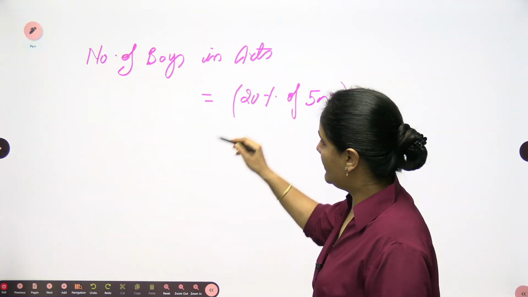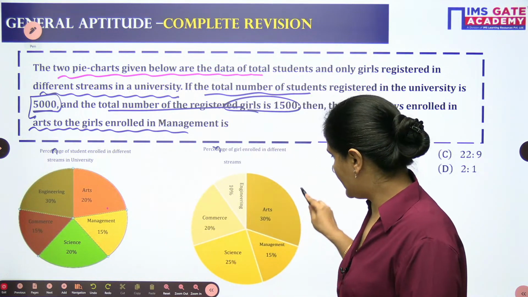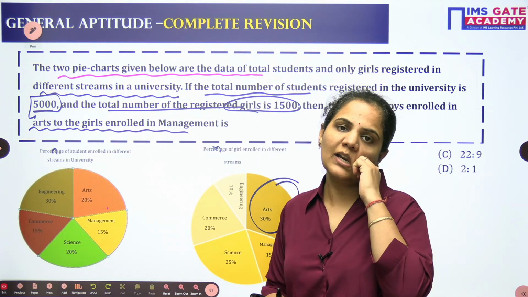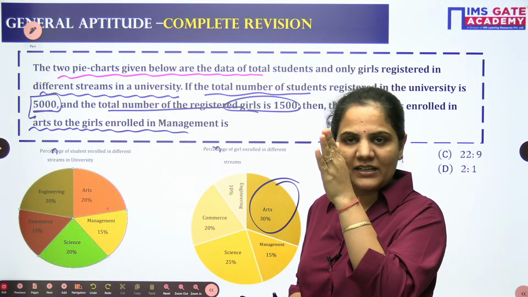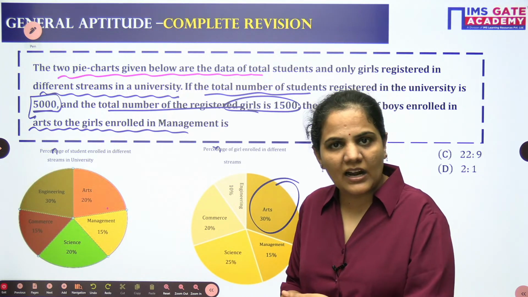If I subtract the number of girls in arts from the total number of students in arts, I will get the number of boys in arts.